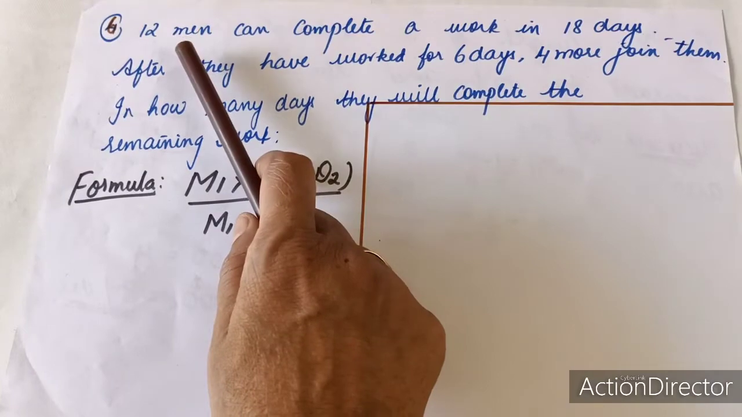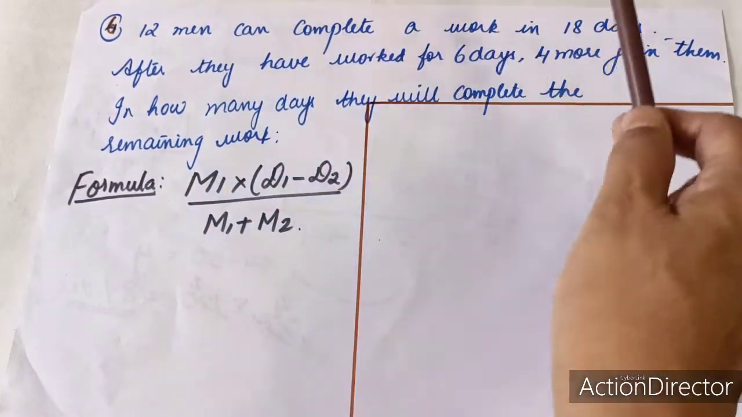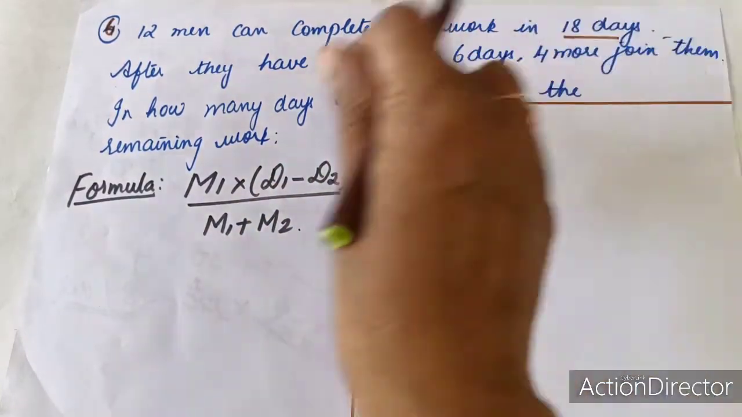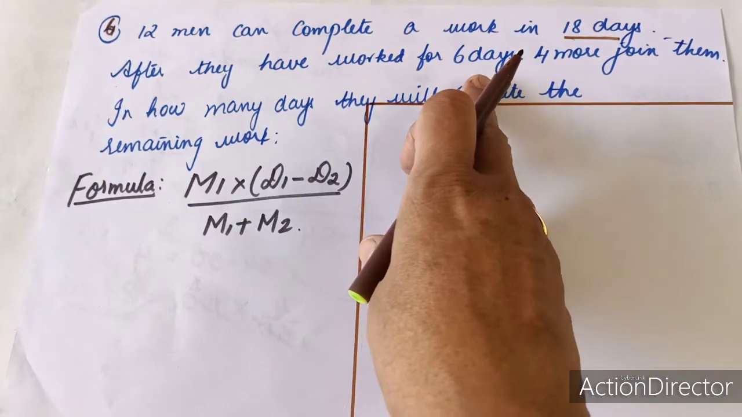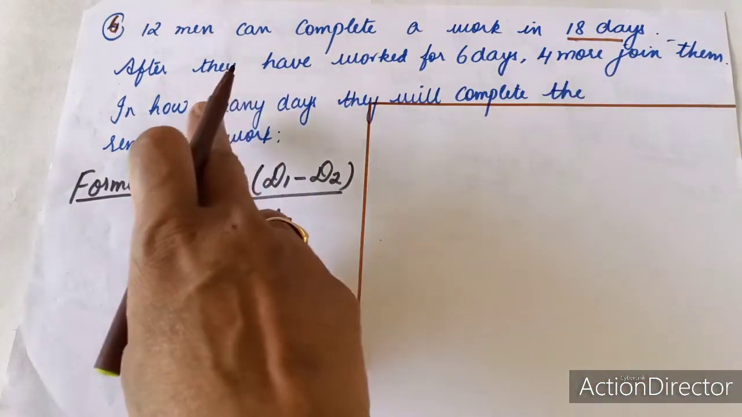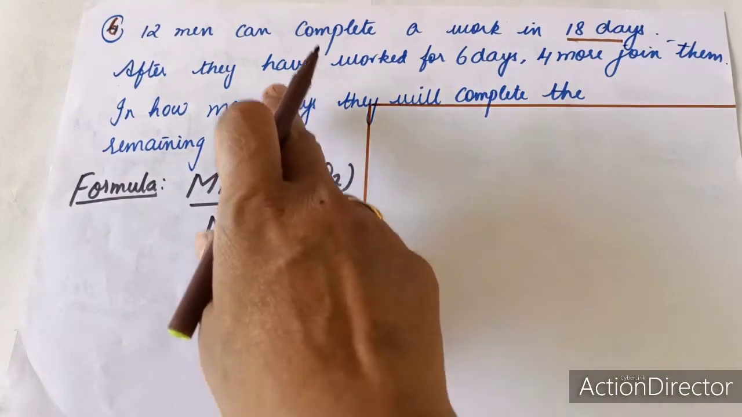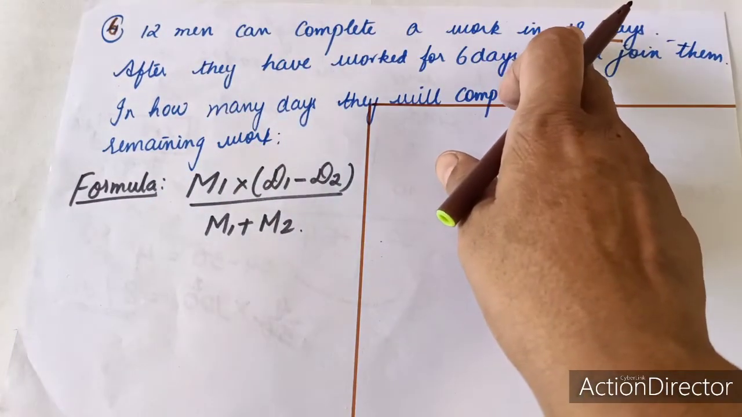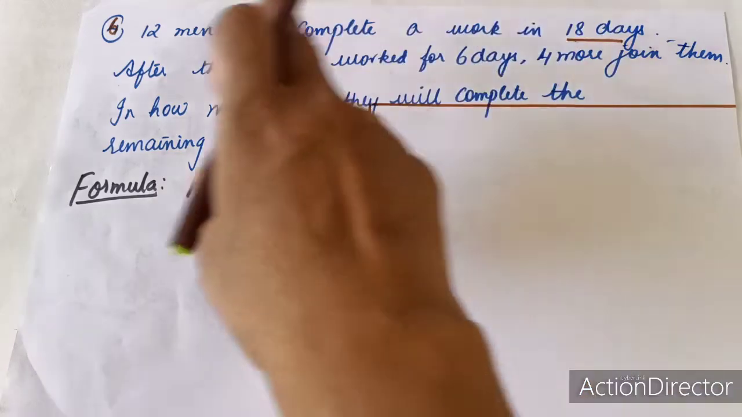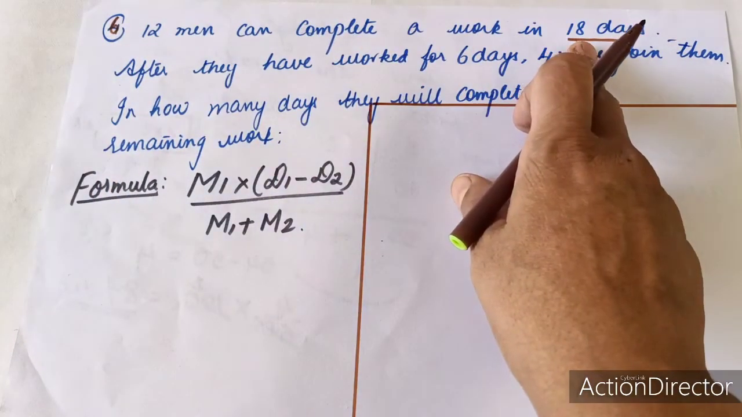Moving on to the next sum. 12 men can complete a work in 18 days. After they worked for 6 days, now 4 more men join them. In how many days will they complete the remaining work? First they are going to take 18 days to complete the work. 12 men are taking 18 days to complete the work.